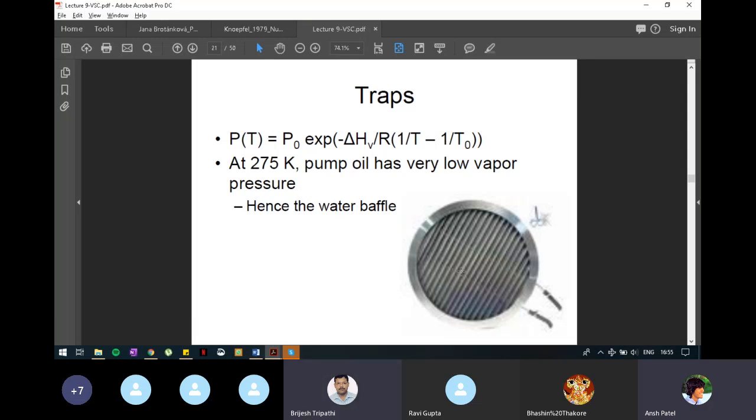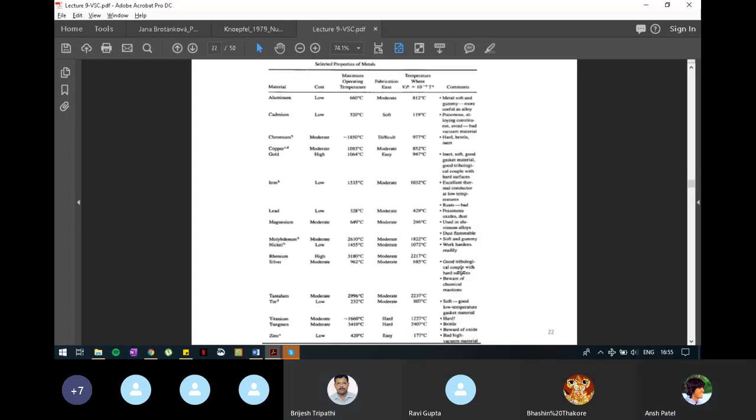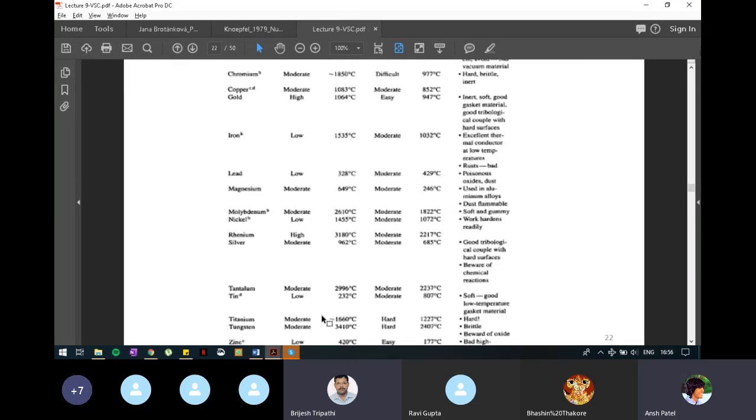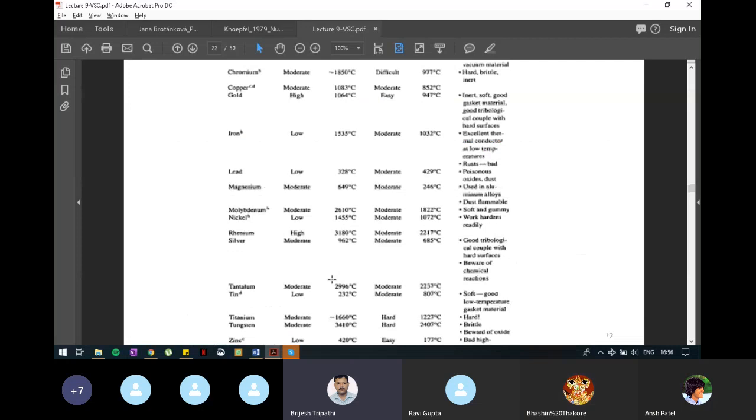Now go to the next slide. There are some properties listed here, and one of your friends has asked about titanium. Titanium is a hard material. Its maximum operating temperature is also 1660 degrees Celsius. It can be used, but machining will be a little difficult because it is quite hard. Hard and brittle. Brittle is for tungsten. Oh, sorry. Yes, my bad.